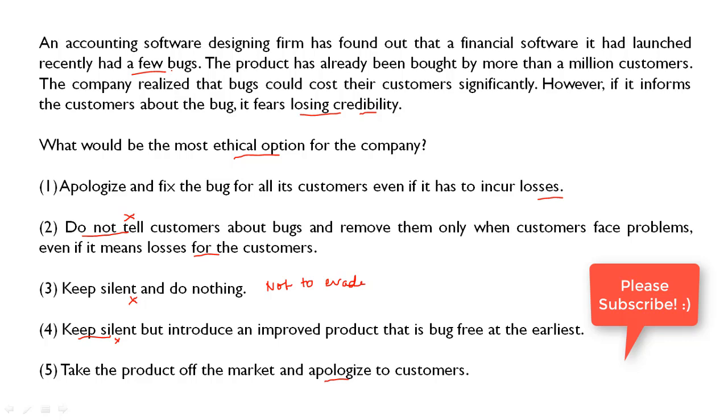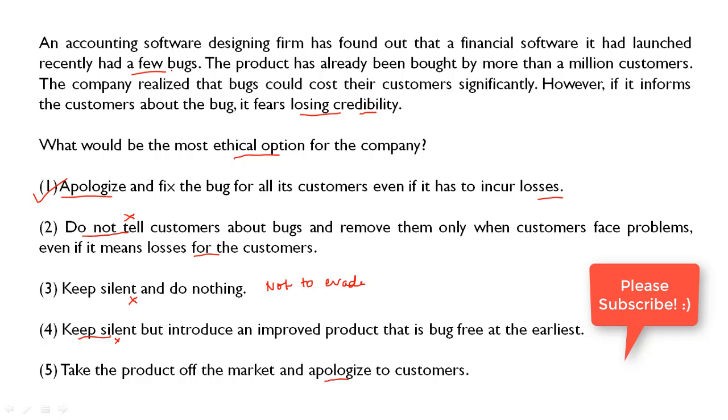So the correct answer is 1, the company should apologize and fix the bug for all its customers even if it has to incur losses. This is the most ethical option. So that's how you have to follow the procedure, read all the options carefully, eliminate them one by one, then you come to the correct answer. Okay, so we have to eliminate, not select.